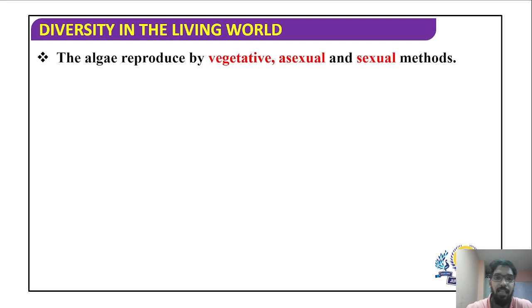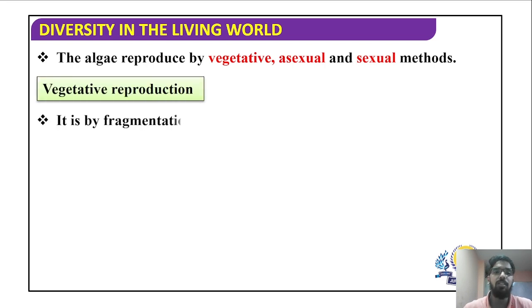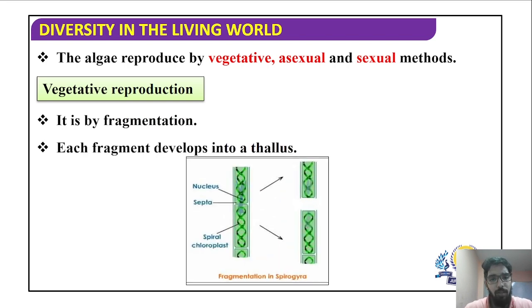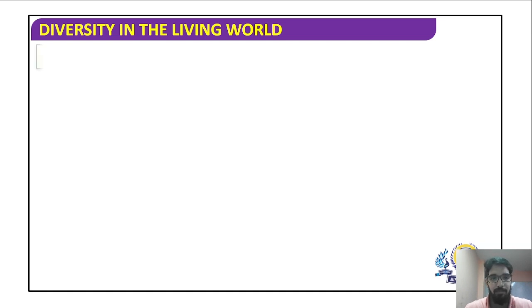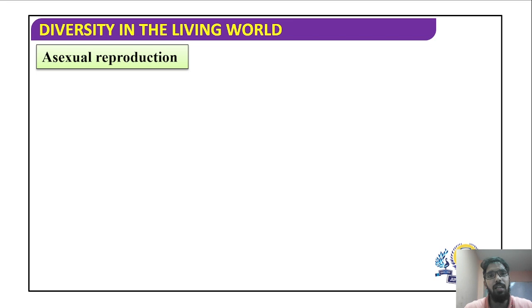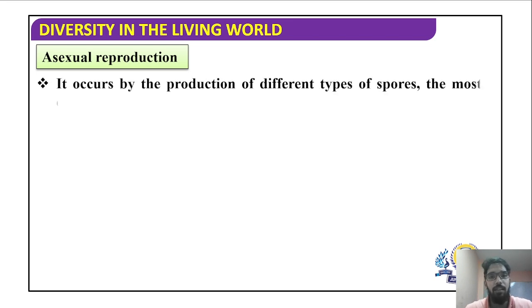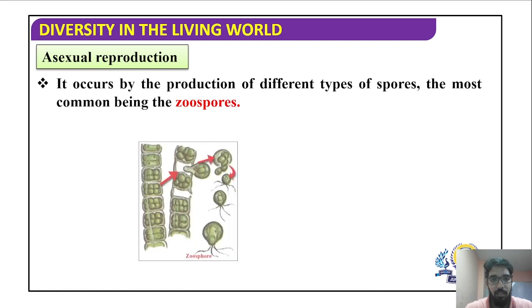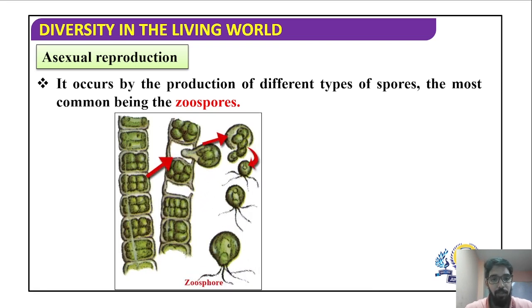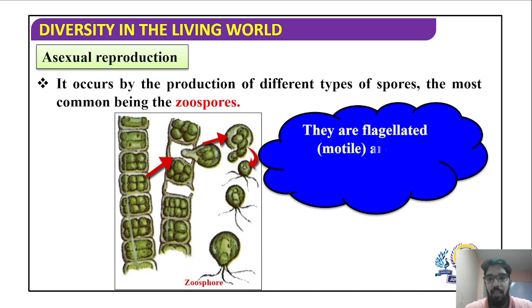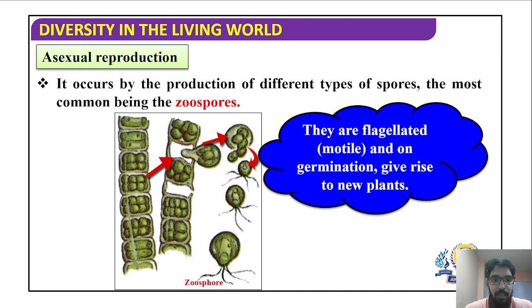The reproduction in algae is seen in three ways. We have vegetative reproduction, we have asexual reproduction, and we have sexual reproduction. Vegetative reproduction generally follows the form of fragmentation, where each fragment develops into a new plant body or a new thallus. You can see here in the picture the fragmentation of Spirogyra is represented. Asexual reproduction is generally with the help of asexual spores called zoospores. Zoospores are motile in nature, meaning they have flagella, as seen in the picture. They are flagellated spores, and on germination they give rise to new plants.